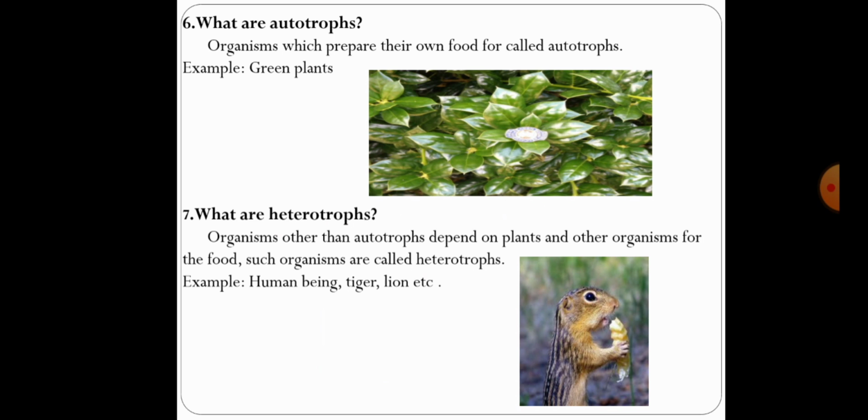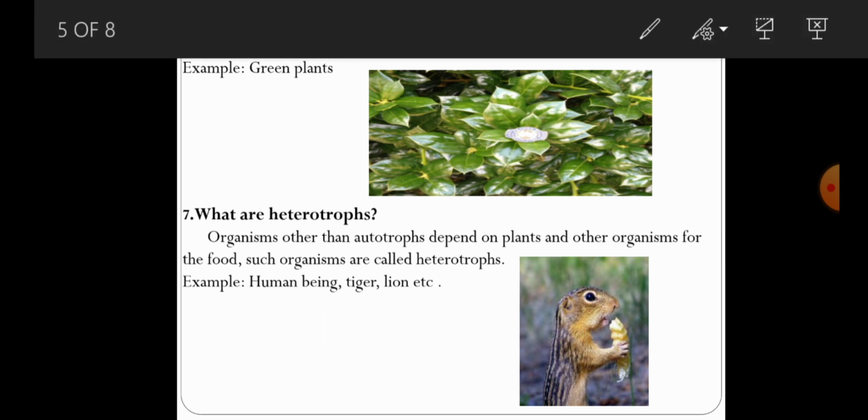Next, coming to autotrophs. What are autotrophs like that? Auto is nothing but self. So that particular type of organisms prepare their own food. Those organisms are commonly called as autotrophs. Autotrophs are the organisms that prepare their own food. So such organisms are commonly called as autotrophs.